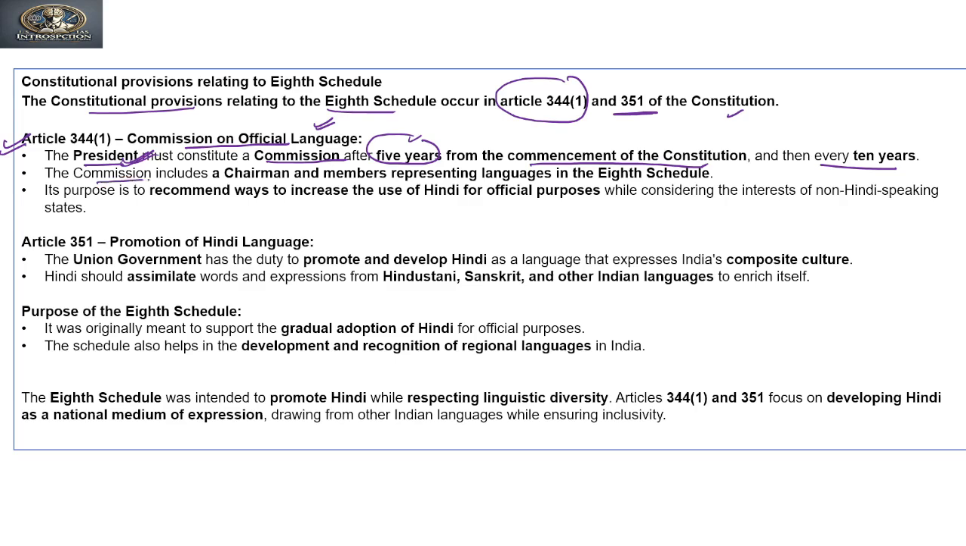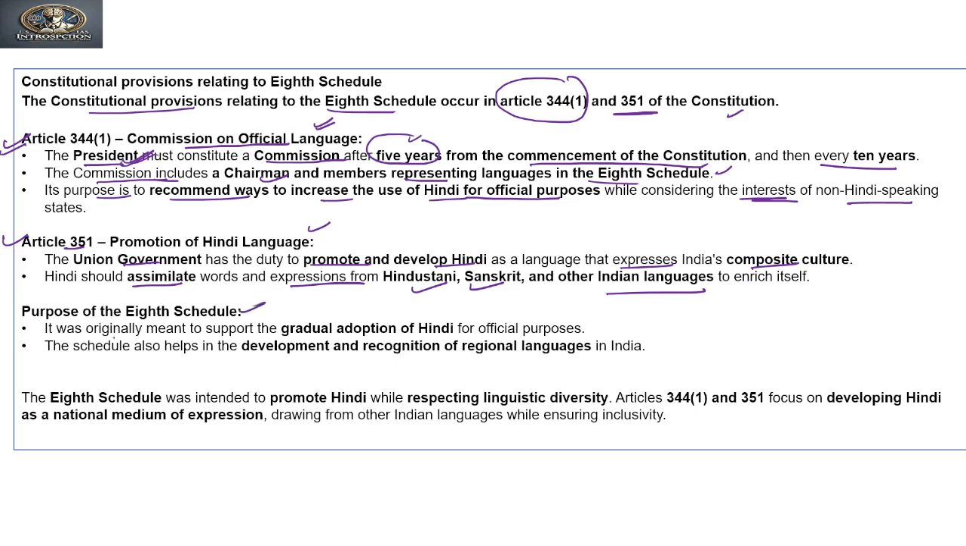Now if you see the composition, the commission includes a chairman and members representing languages in the 8th schedule. Its purpose is to recommend ways to increase the use of Hindi for official purposes while considering the interest of non-Hindi speaking states. Clear? Then Article 351 talks about promotion of the Hindi language. The Union government has the duty to promote and develop Hindi as a language that expresses India's composite culture. Hindi should assimilate words and expressions from Hindustani, Sanskrit and other Indian languages to enrich itself.